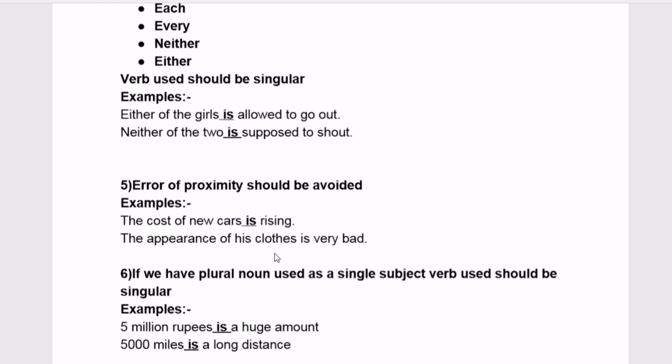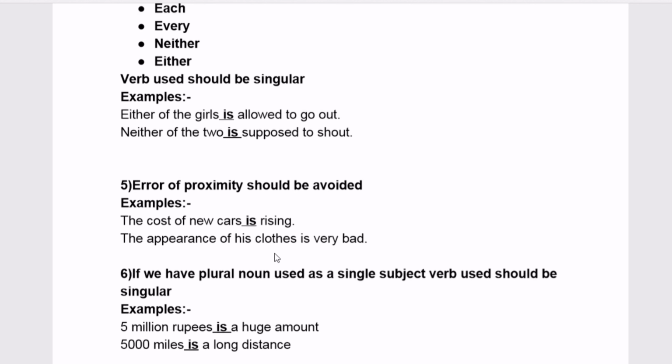See the second example: the appearance of his clothes is very bad. Why have I used "is" here? Because the sentence is not speaking about his clothes but the appearance of his clothes. So I have used a singular verb.